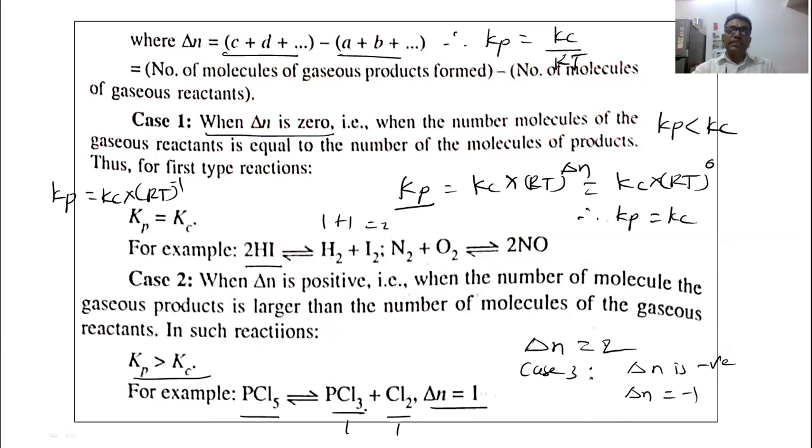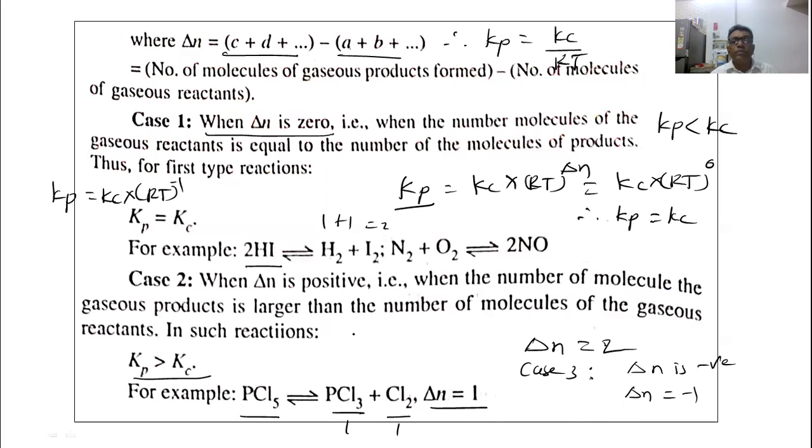So these are the three cases. When delta n becomes equal to 0, Kp equal to Kc. When delta n becomes positive, Kp is greater than Kc. And when delta n becomes negative, Kp is less than Kc. So in this way, in this lecture, we have explained the relationship between Kp and Kc. It is a very important relation. Kp equal to Kc into RT raised to delta n.